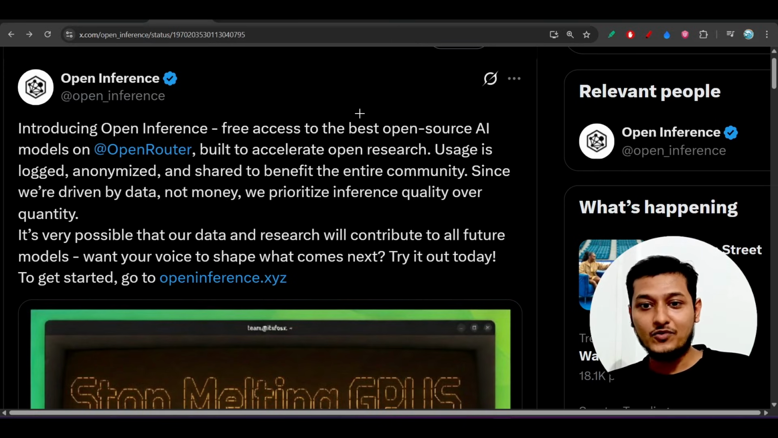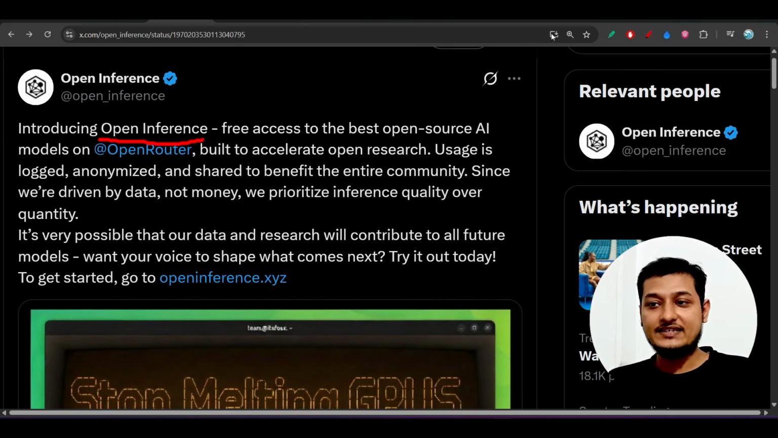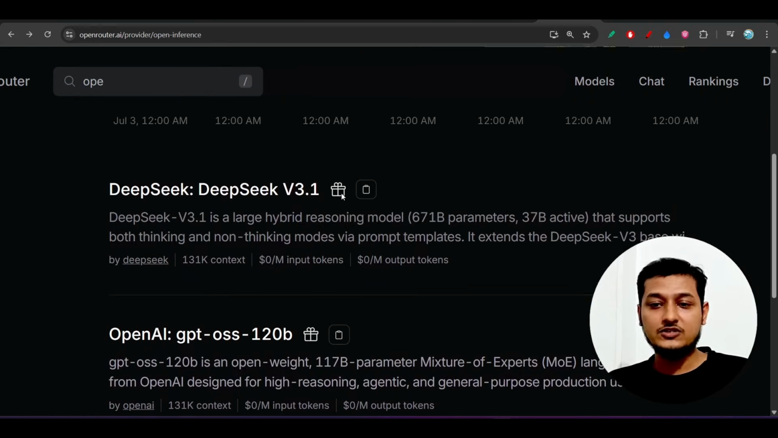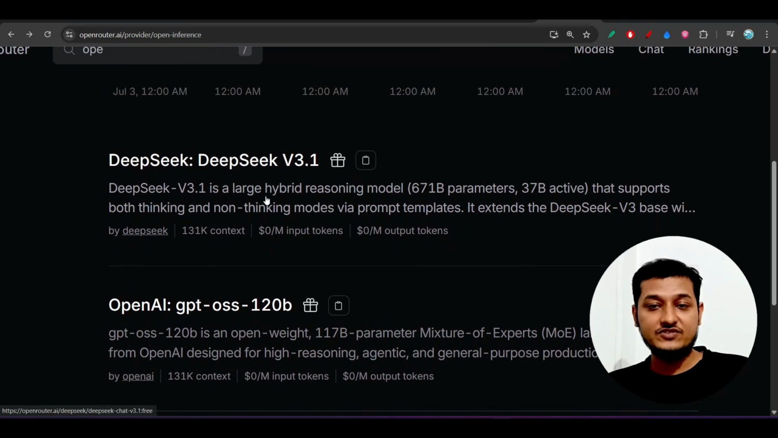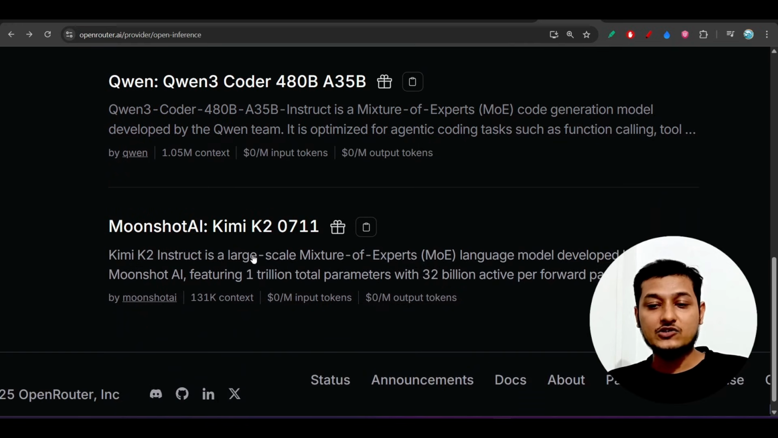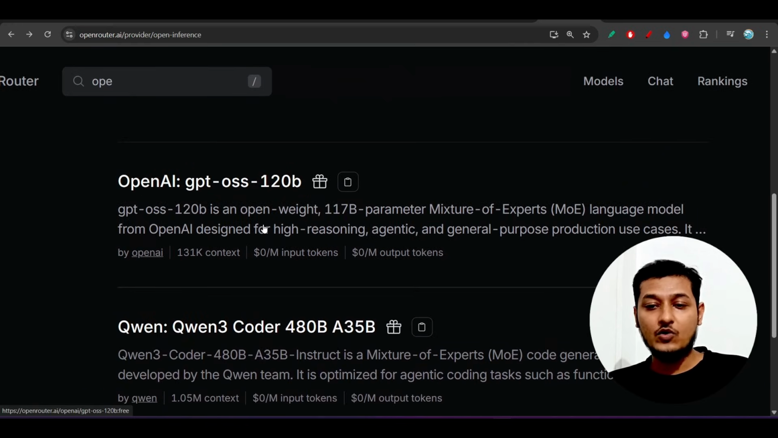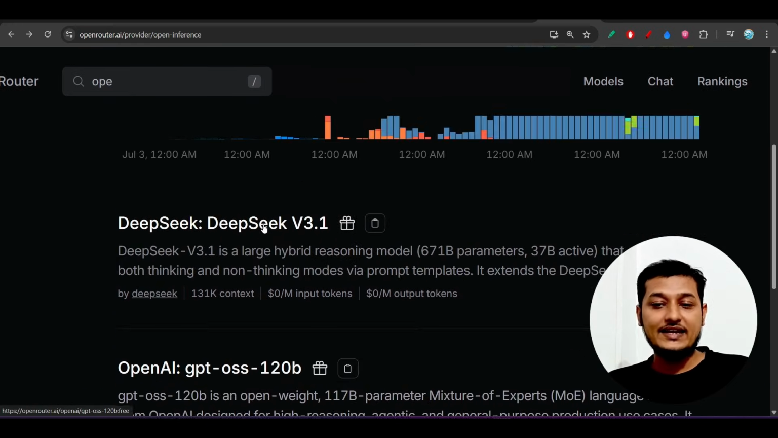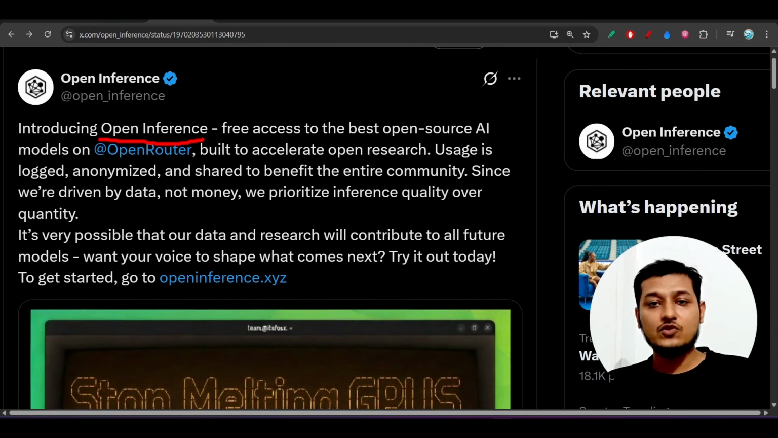Guys, I have found one free inference and its name is OpenInference, and it is currently giving access to the world's top popular models like Deepseek version 3.1, Qwen3 Coder 480 billion, and also this Kimi K2 and gpt-oss from OpenAI. You will get access for free and there is no rate limit.